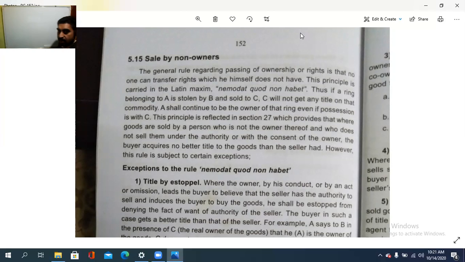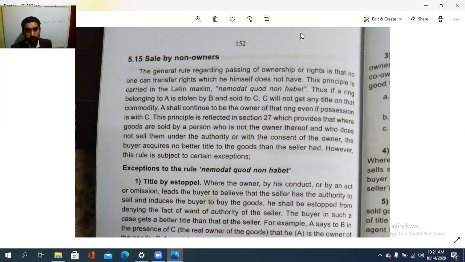Okay, so the general rule regarding the passing of ownership or rights is that no one can transfer the rights which he himself does not have. This principle is carried in the Latin maxim nemo dat quod non habet. ഒരു ലാറ്റിൻ ഇതാണ്, nemo dat, non habet. Latin words. Okay. Thus, another example കൂടിയാണ് പറഞ്ഞിരിക്കുന്നത്.